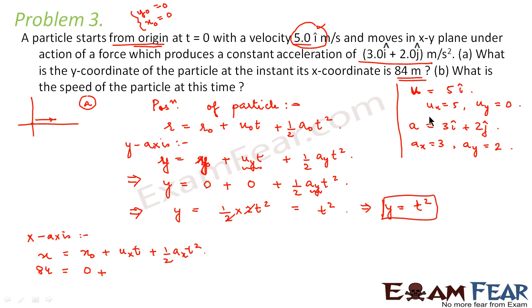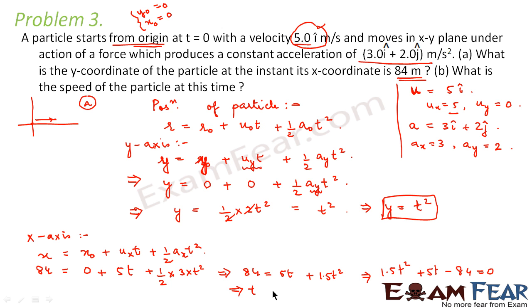What is the value of ux? ux is nothing but 5. So this is 5 into t plus half into what is ax? ax is 3 into t square. So from this we get 84 is equal to 5t plus 1.5 t square. Or we get a quadratic equation of this form, that is 1.5 t square plus 5t minus 84 is equal to 0. Now if you solve this quadratic equation, you get the value of t as 6 seconds.